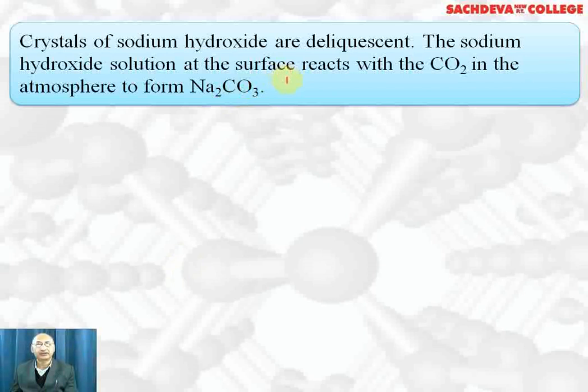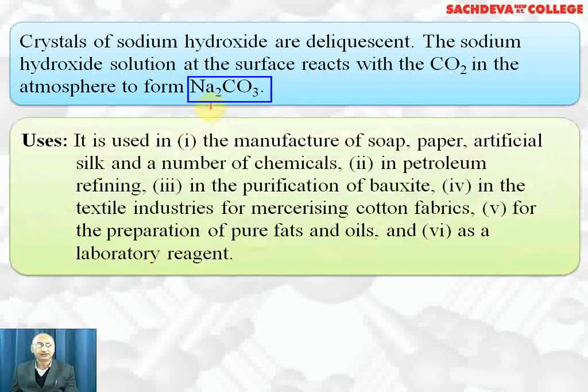The sodium hydroxide solution at the surface reacts with carbon dioxide of the atmosphere to form sodium carbonate on its surface. It is used in the manufacture of soap, paper, artificial silk and a number of chemicals, in petroleum refining, in purification of oxides, that is, leaching to remove silica and ferric oxide as impurity, in the textile industry for mercerizing cotton fabrics, for preparation of pure fats and oils, and as a laboratory reagent.